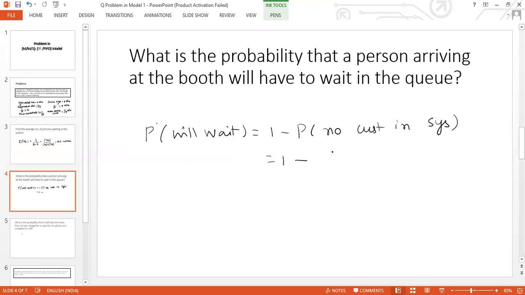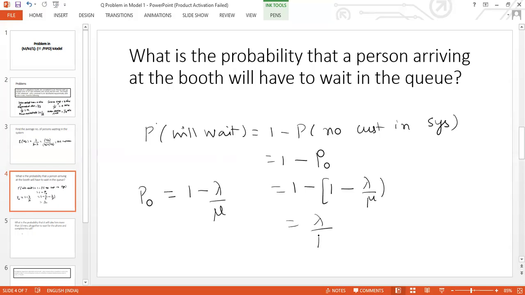This probability of no customers in the system is represented as P naught, and P naught is given by 1 minus lambda by mu. Putting it back in the original formula, we have 1 minus, 1 minus lambda by mu. So the 1 and 1 cancel off, leaving lambda by mu, which is 1 by 12 divided by 1 by 4, which takes the value 1 by 3.